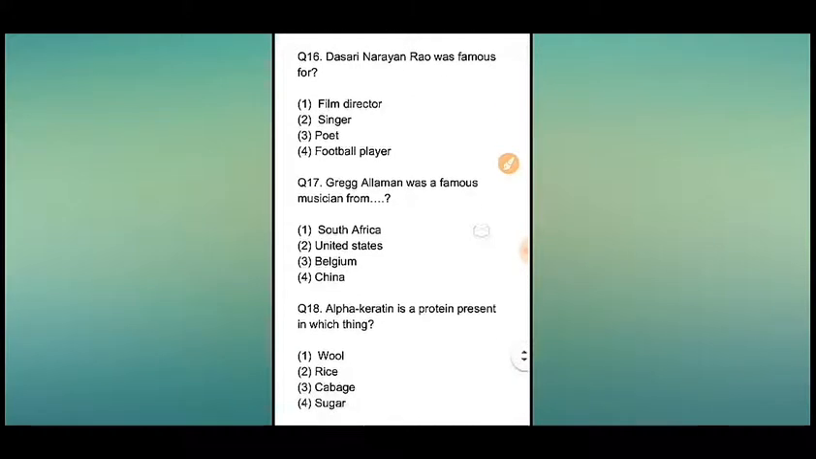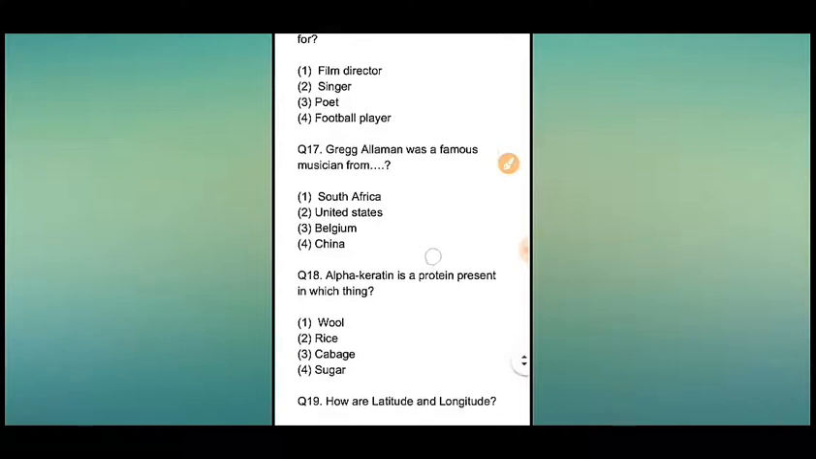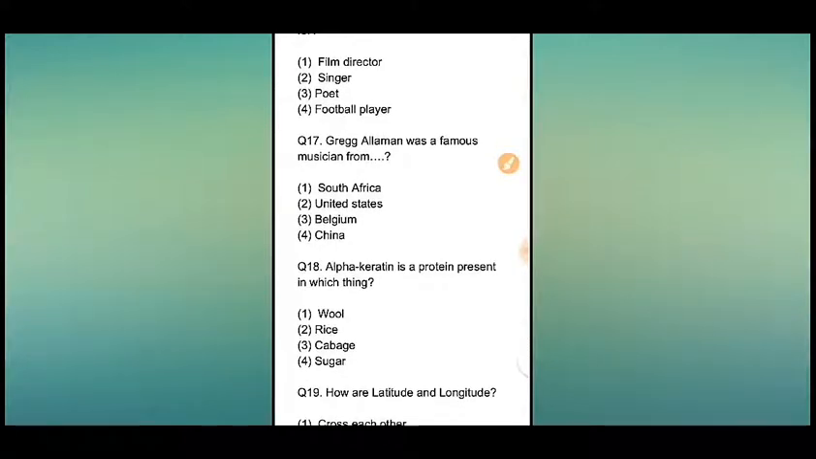Okay. Now question number 17. Greg Alaman was a famous musician from dash. From which country? Okay. So here are 4 options. Number 1, South Africa, number 2, United States, number 3, Belgium, and number 4, China. So the answer will be number 2, that is United States.